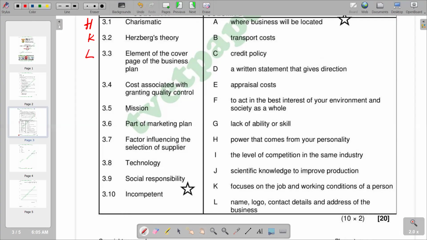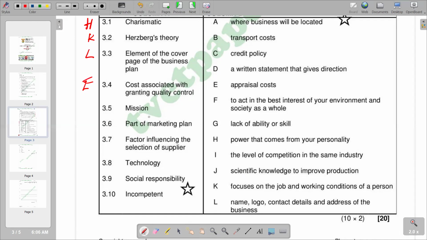Moving on to 3.4, costs associated with granting quality control. You'd see that we have appraisal costs, which is E, the correct response.